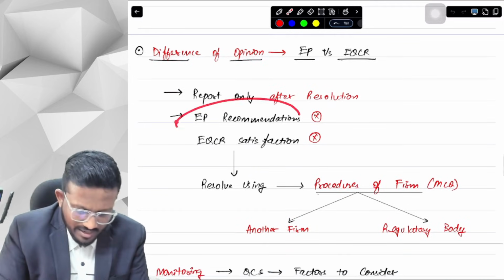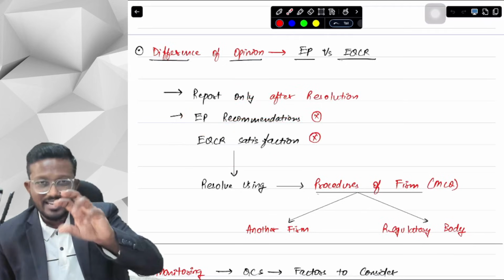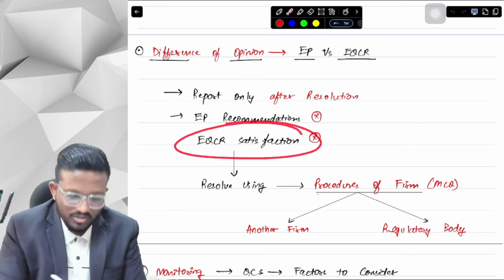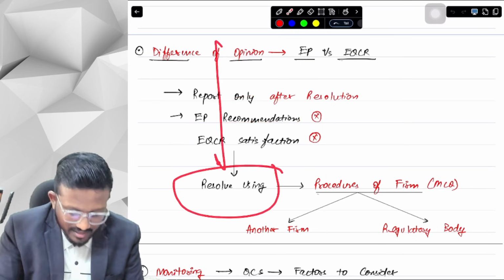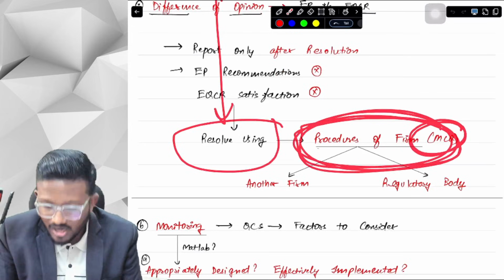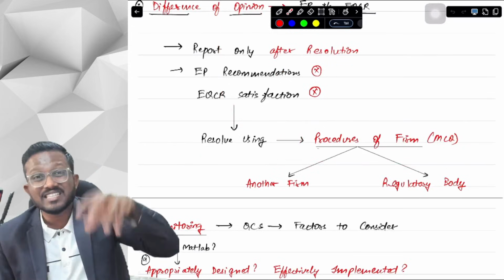So if the EQCR recommendations are not accepted by the EP, and the matter is not solved to the satisfaction of the EQCR, then we have to resolve this difference of opinion using procedures that are established by the firm. This is also asked in MCQ. We have to use procedures that are specifically established by the firm for these kinds of situations.